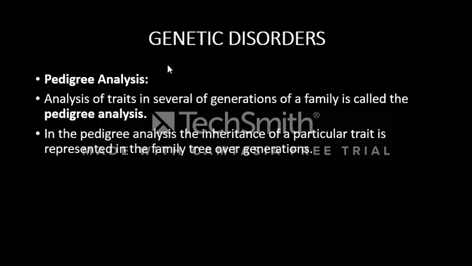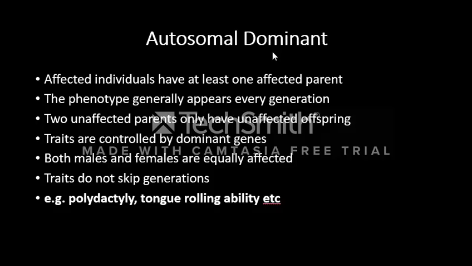Now, genetic disorders. Pedigree analysis is done to study genetic disorders. Analysis of a trait over several generations of a family is called pedigree analysis. In pedigree analysis, the inheritance of a particular trait is represented in a family tree over generations. What is autosomal dominant? Affected individuals have at least one affected parent. The phenotype generally appears in every generation. Two unaffected parents only have unaffected offspring.